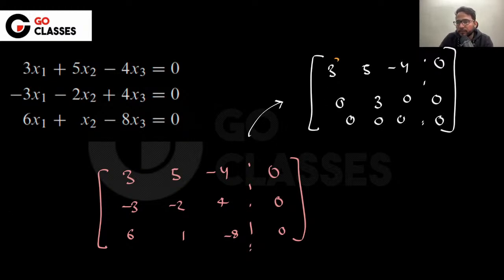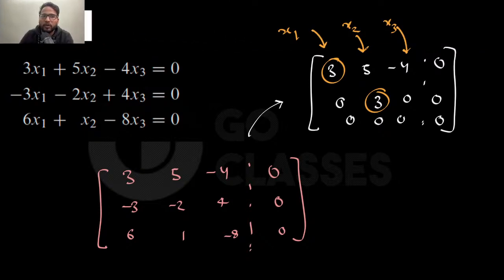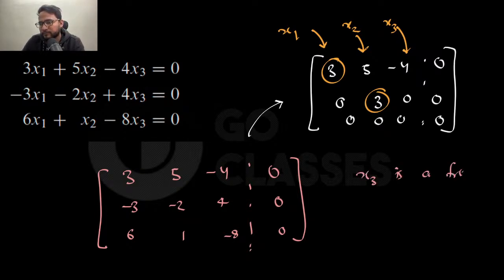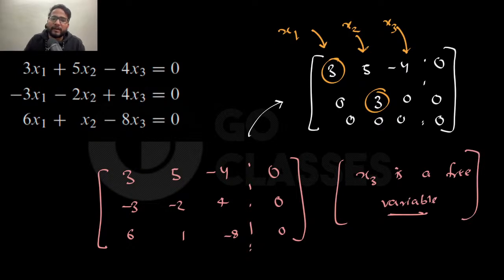Then you will see this is the pivot element, this is the pivot element. So this column is corresponding to x1, this is corresponding to x2, and this last column is corresponding to x3. Now in the x3 column you do not have any pivot element. That's why you will say that x3 is a free variable. Why? Because corresponding to x3 you do not have any pivot element. Let me know if that concept is clear to everyone.